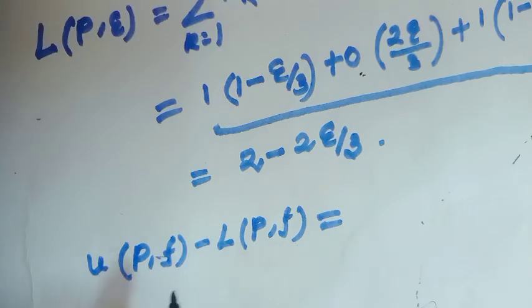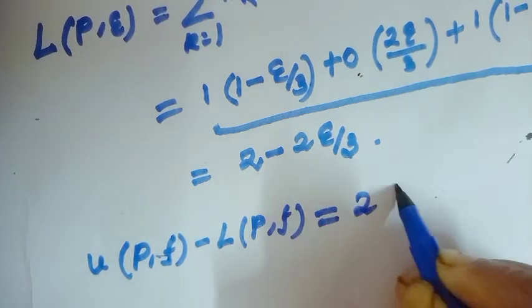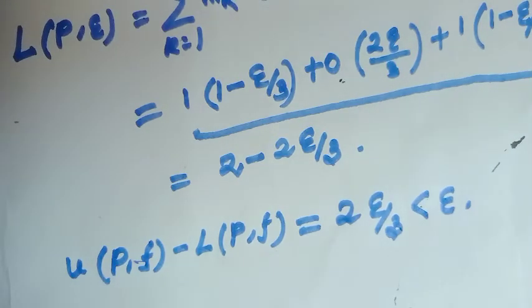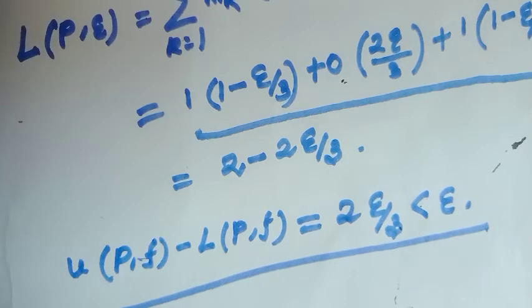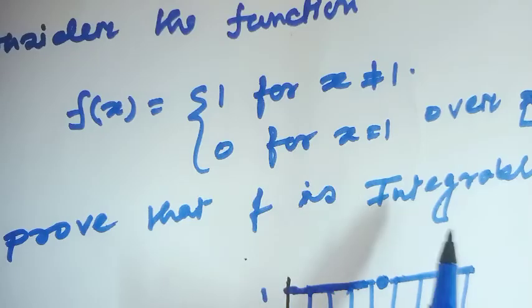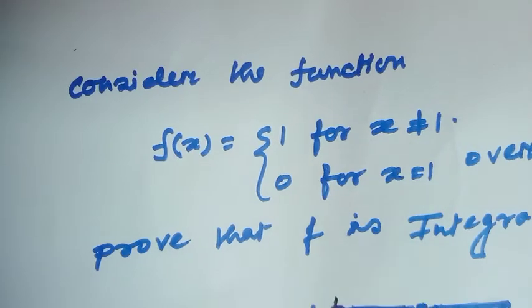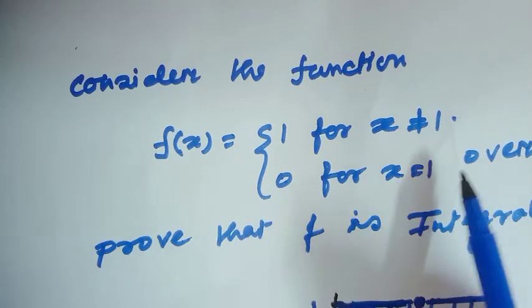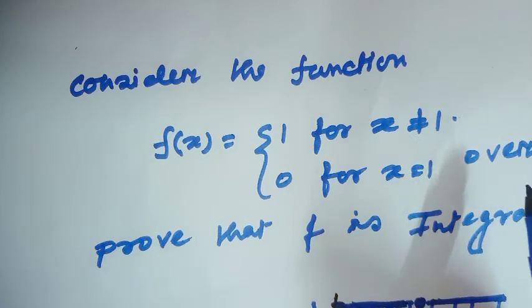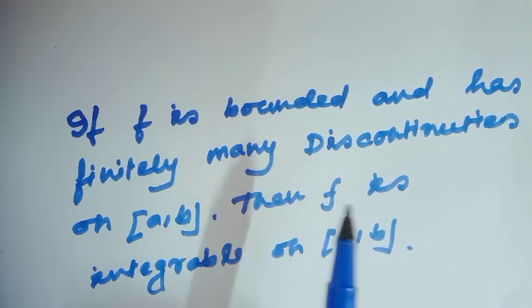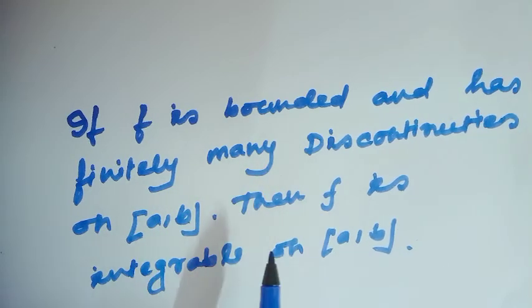The difference U(P,f) minus L(P,f) would be 2 times epsilon over 3, and this is actually less than epsilon. So since U(P,f) minus L(P,f) is less than epsilon, obviously the function is Riemann integrable on the closed interval 0 to 2. This function has a discontinuity at the point 1, but still the function is integrable. It's a nice theorem: if a function f is bounded and has finitely many discontinuities on the closed interval [a,b], then obviously f is integrable.